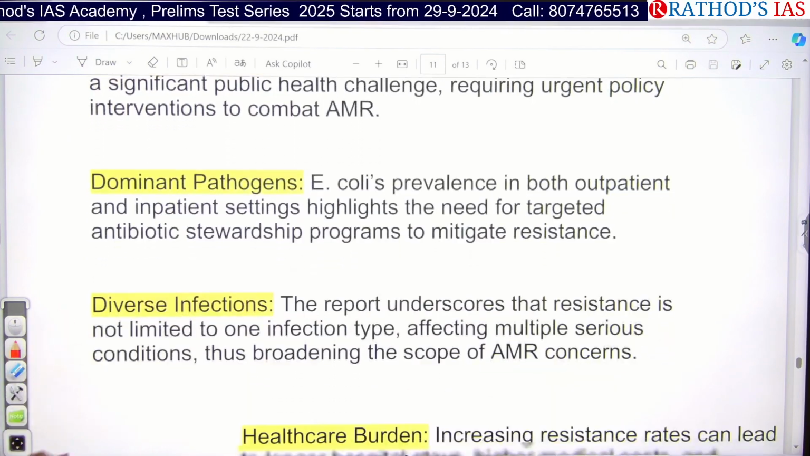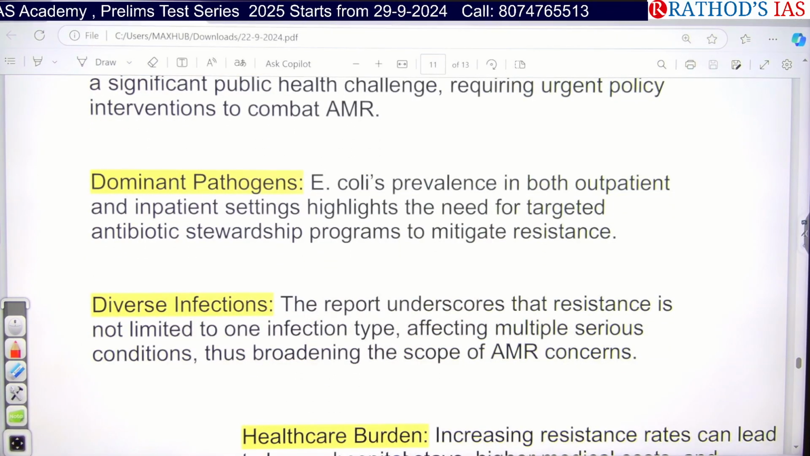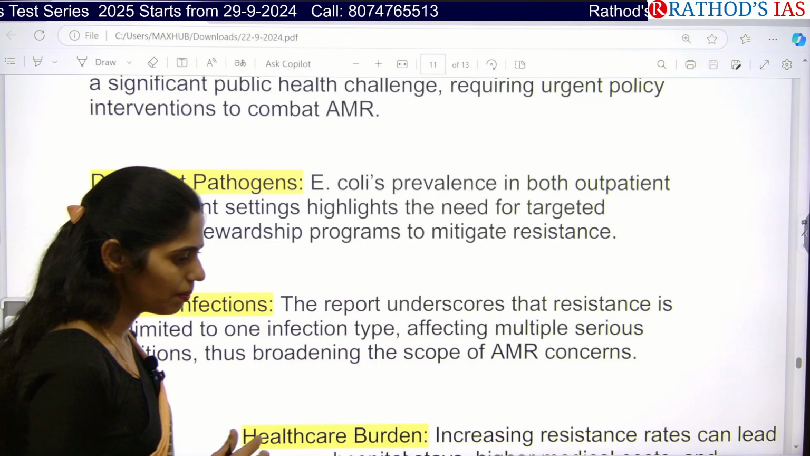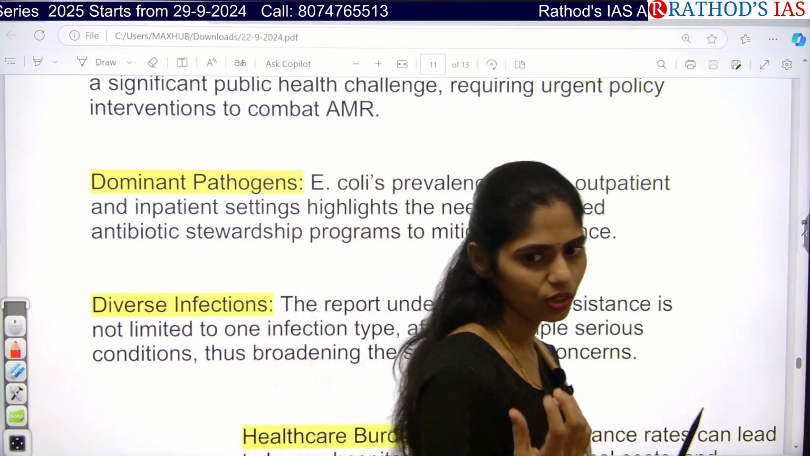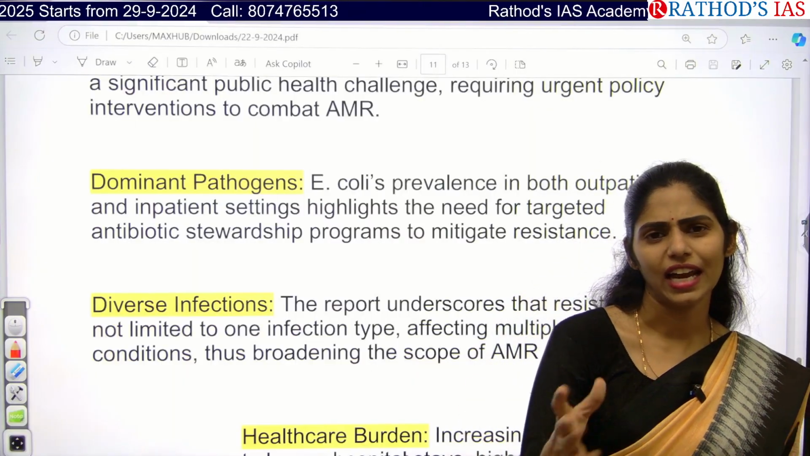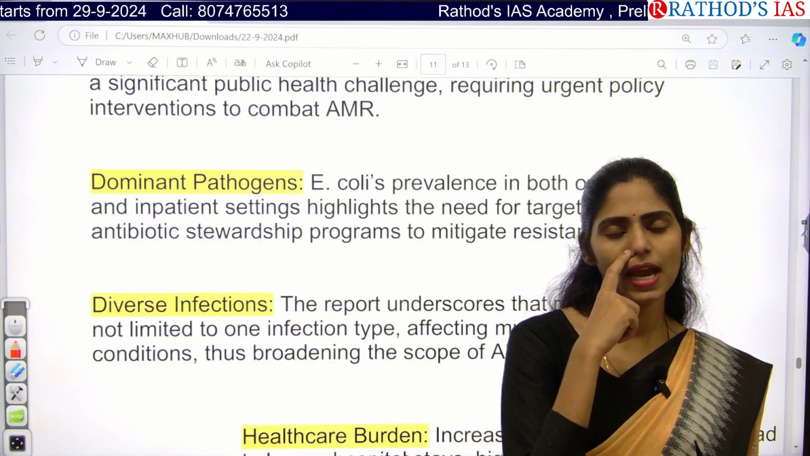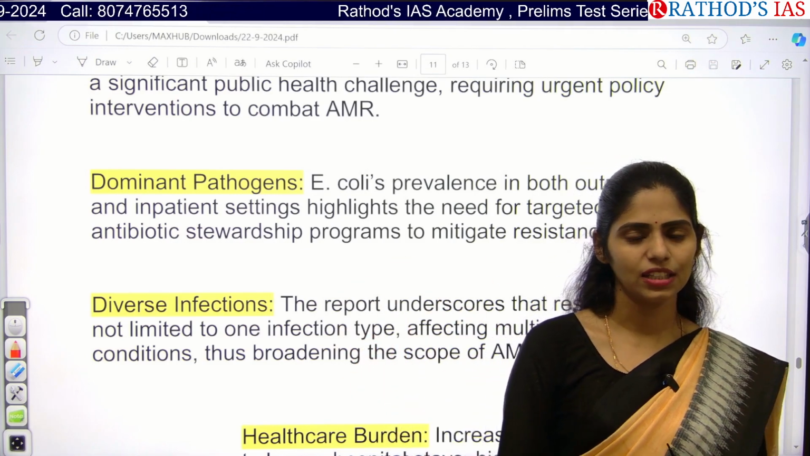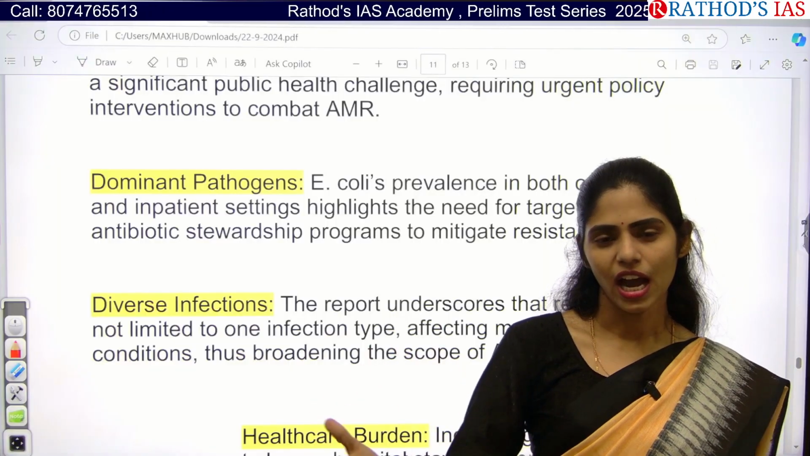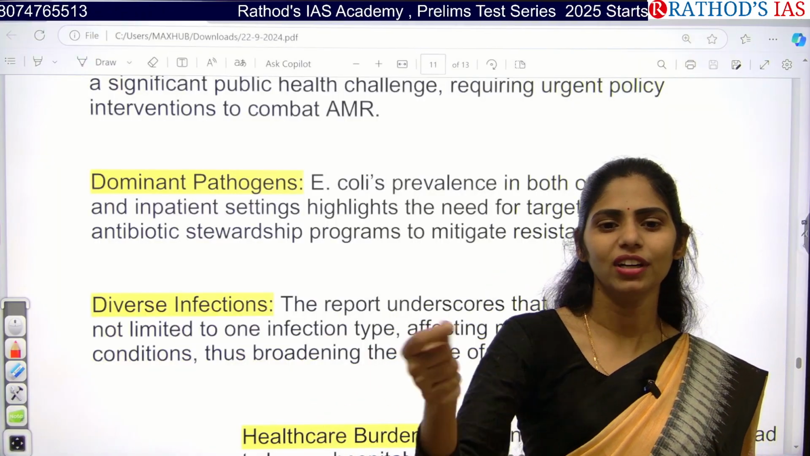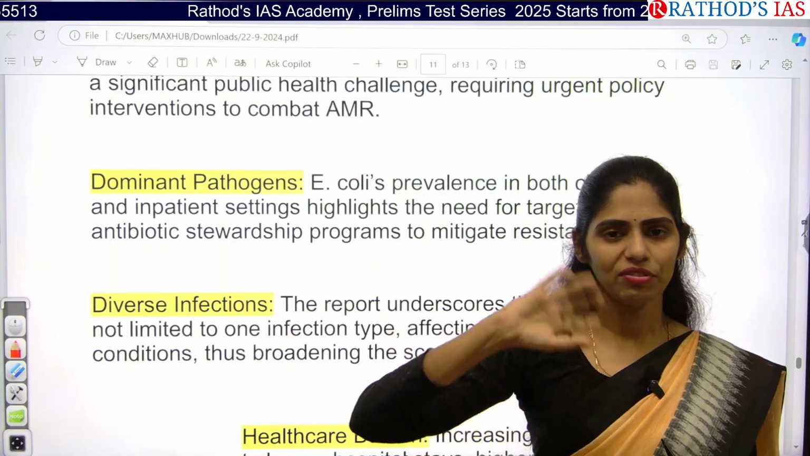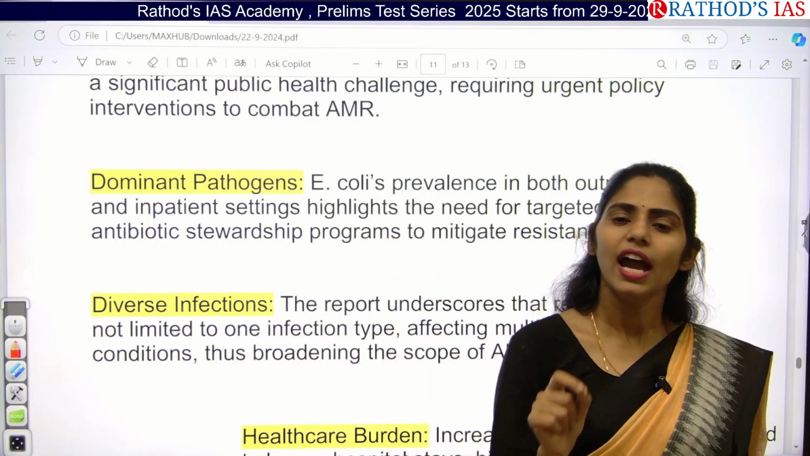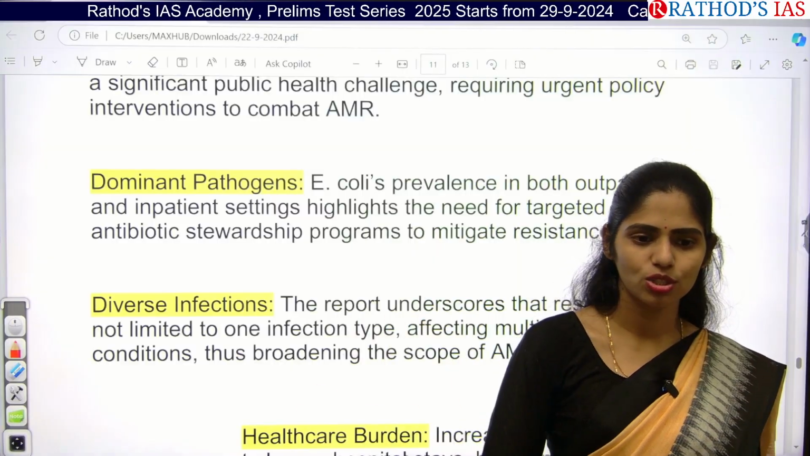And we have to identify which pathogen is more resistant, so that we can have targeted stewardship. For example, if you went for a blood test and identified that you were attacked by typhoid, after identifying typhoid we have to go for a blood culture. Blood culture is where we grow that bacteria in an artificial medium and give drugs, so we identify which drug is working, and based on that we give the medicine to the patient.